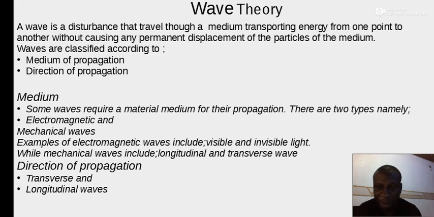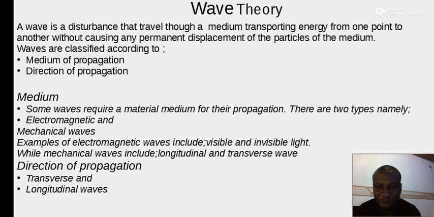Please note, by material medium, we mean matter such as solid, liquid, and gas. So certainly, some waves need matter before they can be propagated in space or before they can travel. These waves, as said earlier, are known as mechanical waves, while those that do not need matter, I repeat, are called electromagnetic waves or light waves.